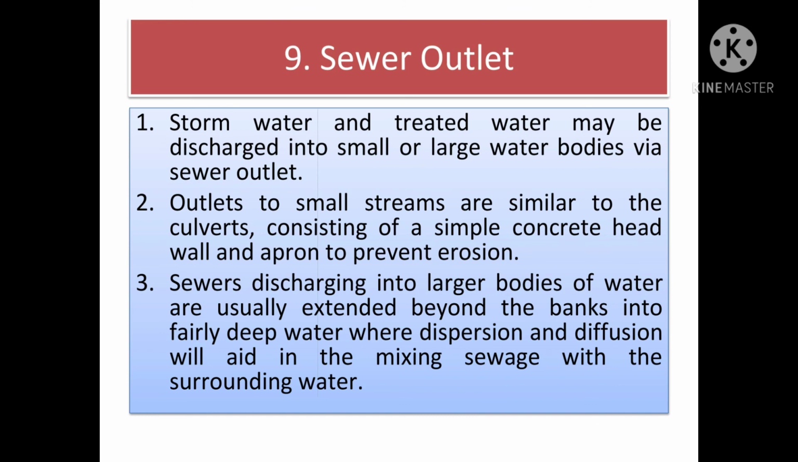Next one, street outlet, that is sewer outlet. Storm water and treated water may be discharged into small or large water bodies via sewer outlet. Outlets to small streams are similar to culverts, consisting of a simple concrete head wall and apron to prevent erosion. Sewers discharging into larger bodies of water are usually extended beyond the bank into the fairly deep water where depression and diffusion will aid in the mixing of sewage with the surrounding water.